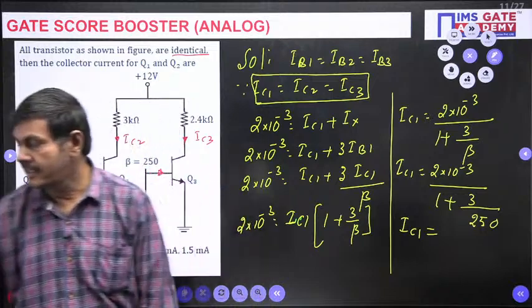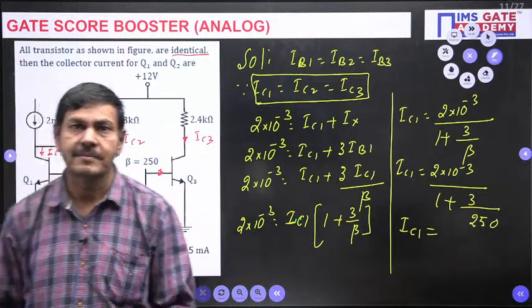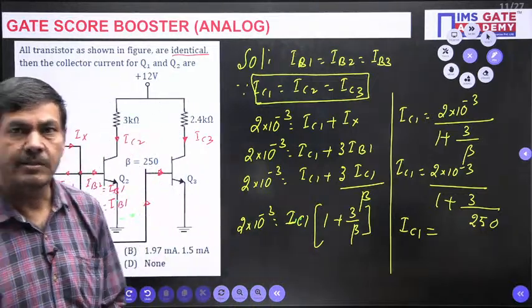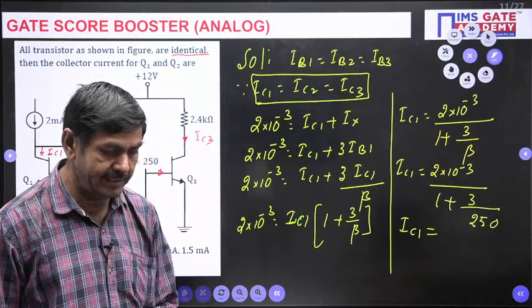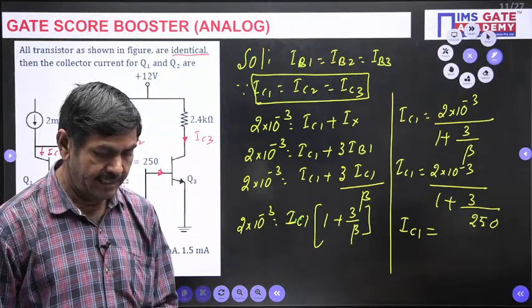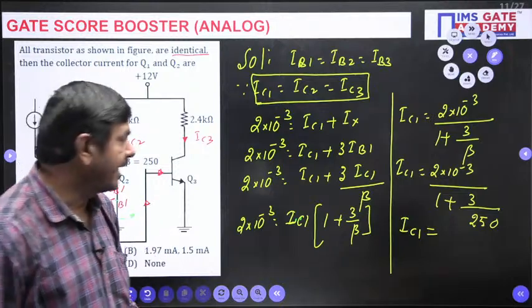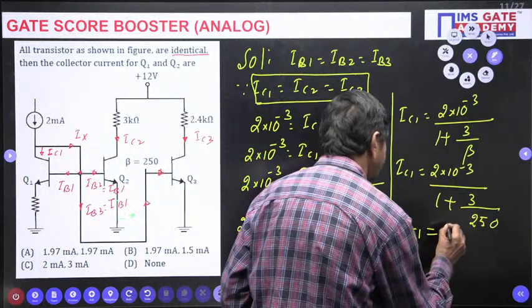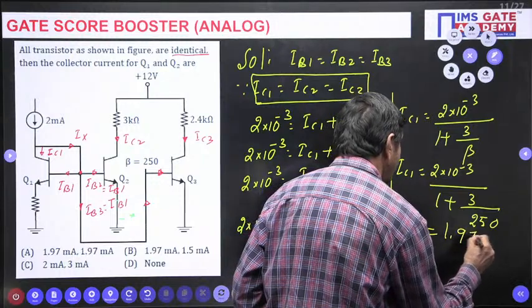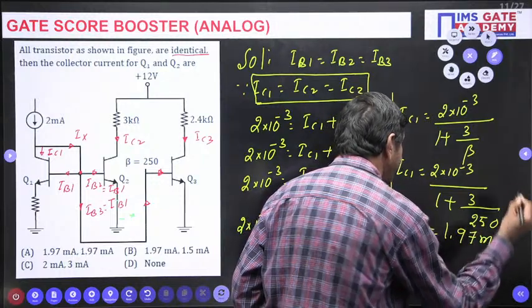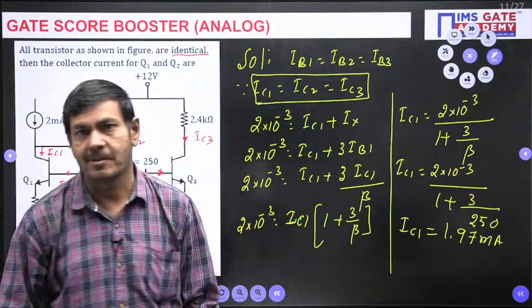Anybody can give its value? Use a calculator and give what is IC1 here. What IC1 are you getting? Mostly it comes 1.97 milliamperes. 1.97 milliamperes it came. That much current is possible.